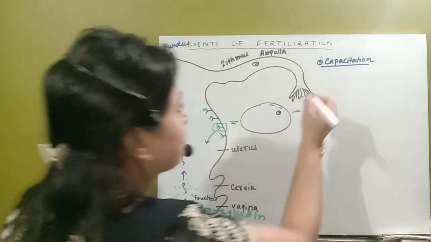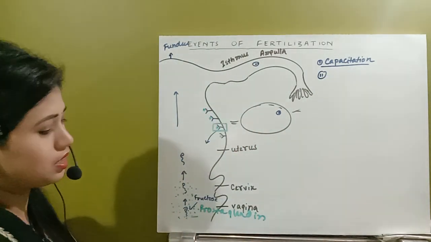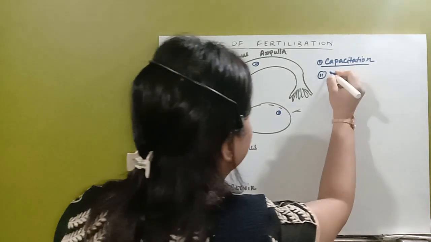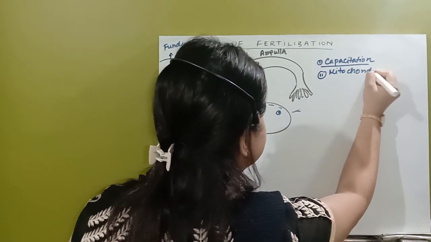So the second important event that will occur right after capacitation is the mitochondrial activity. What is the mitochondrial activity?